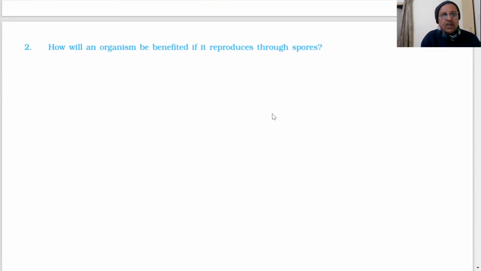Question number 2 is on the screen. How will the organism benefit if it reproduces through spores? You have seen spore formation.